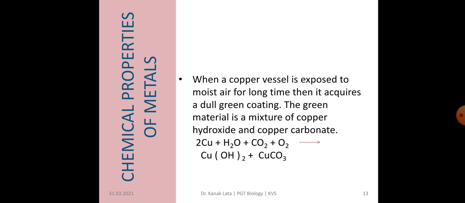So why? This green material is a mixture of copper hydroxide as well as copper carbonate. So when copper plus water plus carbon dioxide plus oxygen react, they form copper hydroxide and copper carbonate, and this mixture forms a dull green coating over the copper vessels.